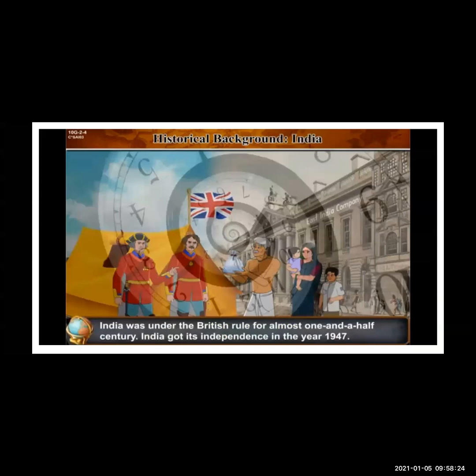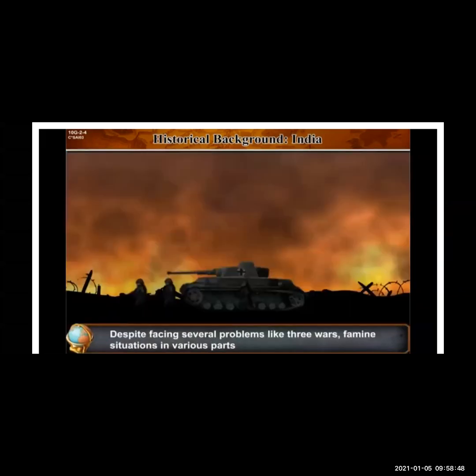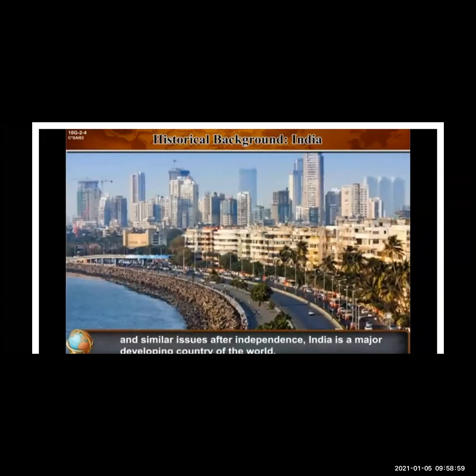Now we will see the historical background of India. One country we will see. India was under British rule for almost 1.5 centuries. India got its independence in the year 1947. You all already know this, that we were under British rule for almost 1.5 centuries, and we got our independence in the year 1947. Now, despite facing several problems like war and famine in various parts, and similar issues after independence, India is a major developing country of the world.